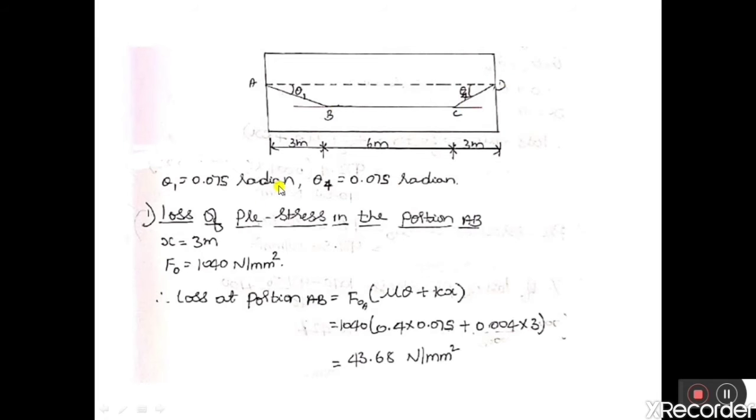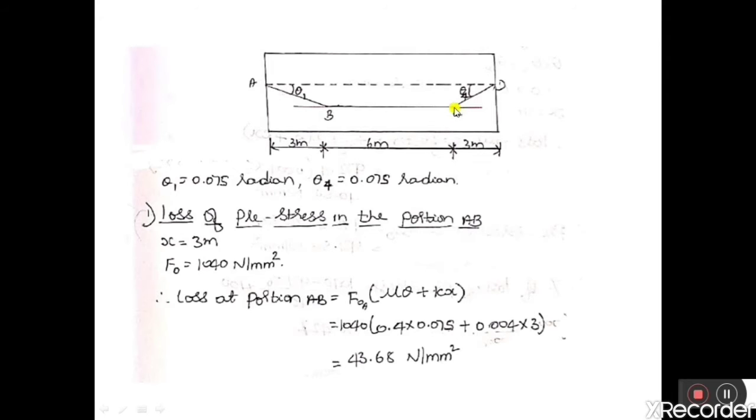Now, what is the data given? It is given that theta 1, so this is theta 1. They have given that the angle of this slope from B to A is 0.075. So this is 0.075, then this is the opposite angle, so it will be 0.075 radian. Similarly, this side is 0.075. Let us consider this as theta 1 at A and at B. With respect to horizontal, the angle between B to C is 0, so theta 2 is equal to 0.